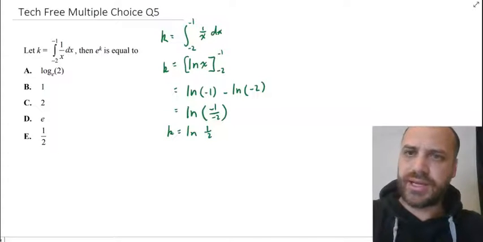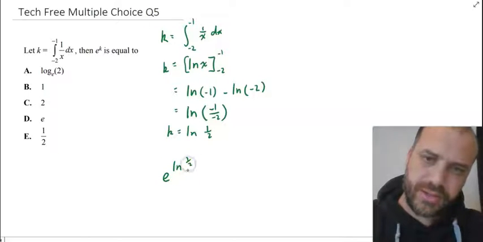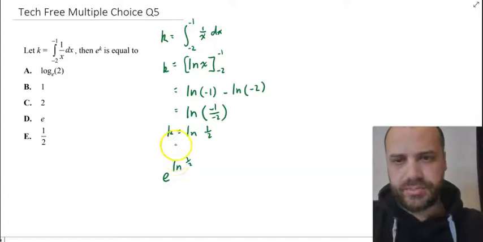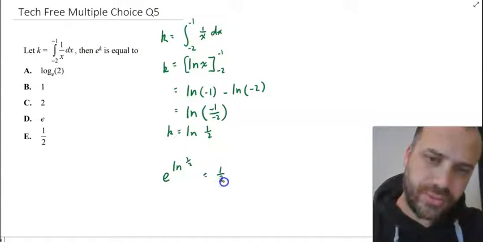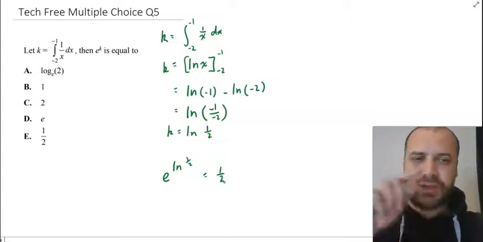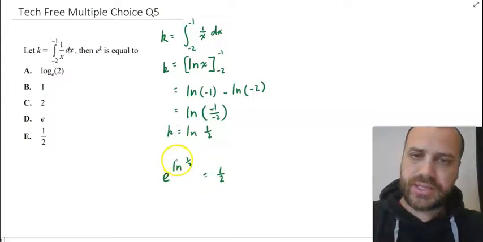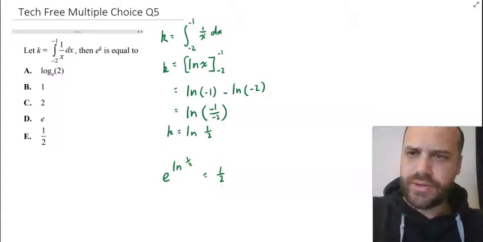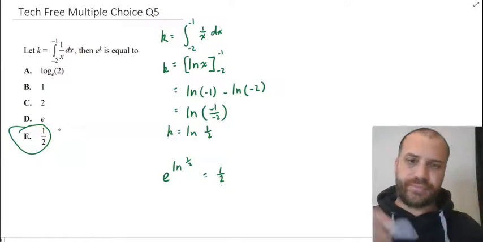And then e to the k is equal to e to the ln 1/2. I've talked about this in a previous video. If you see e to the power of ln 1/2, that's simply going to be equal to 1/2. You can watch that previous video if you want to see the thinking there. But if you've got e to the ln something, the answer is going to be something. I'm not going to explain why in this one. So our answer here is E. Again, in the Queensland paper, we're not going to have an option E, but there it is.